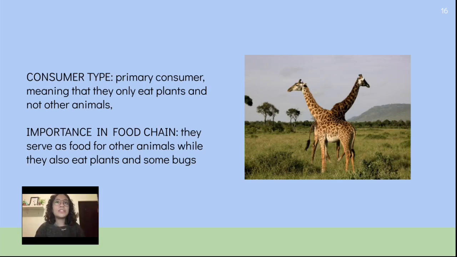Consumer type. The giraffe is a primary consumer, meaning that they only eat plants and not other animals. Their importance in the food chain is that they serve as food for other animals and they also eat some bugs.